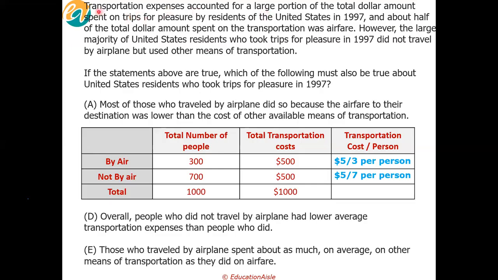Notice, transportation expenses accounted for a large proportion of total dollar amount spent on trips. So spending on trips would entail two primary expenses. One is transportation expenses, the other would be hotel. So hotel expenses would be completely out of scope for this question. Now, with this understanding, let's proceed further. Harsh, what was your observation?